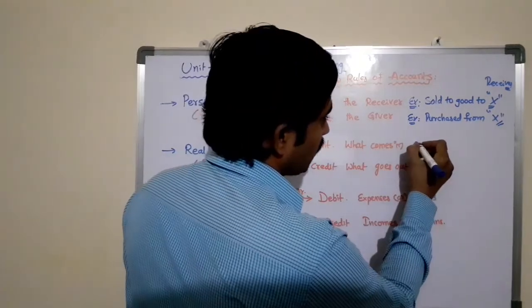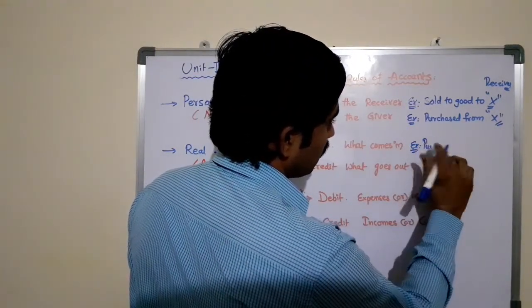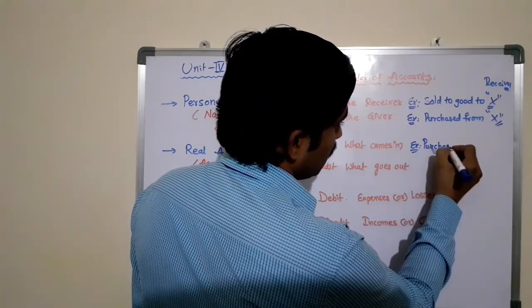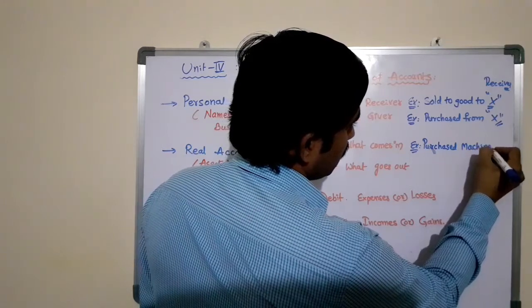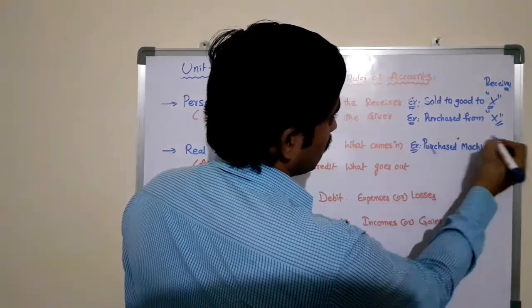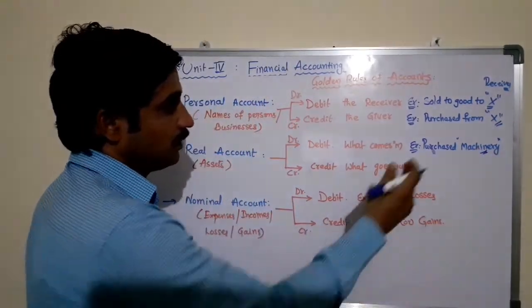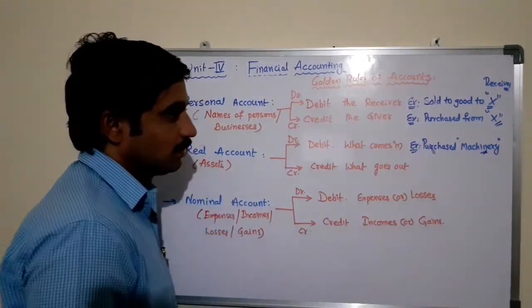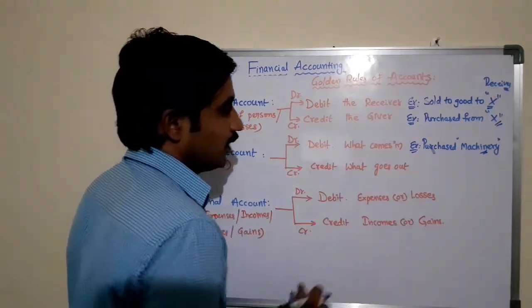Here debit what comes in. For example, purchased machinery. In this case, machinery is an asset which is coming in when you purchase from the suppliers. So machinery account should be debited.